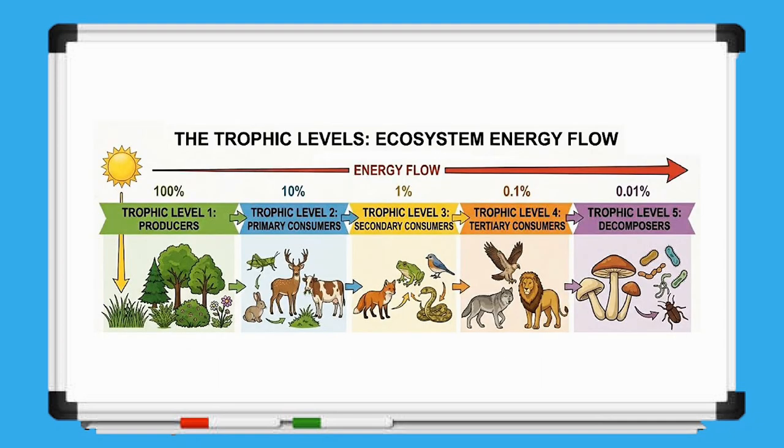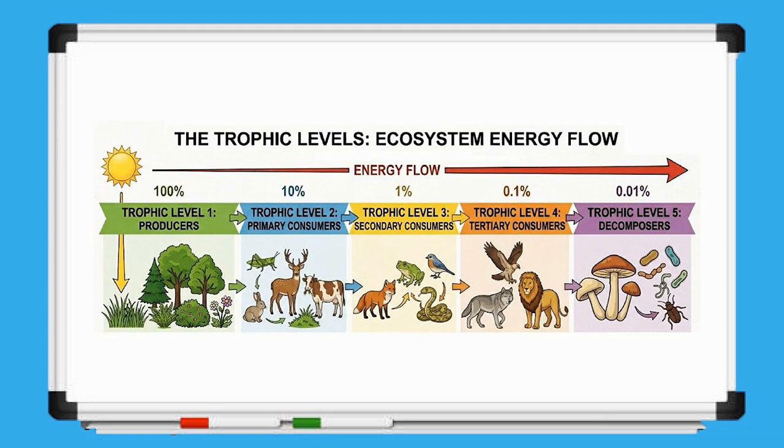Now, let's interpret the diagram. As you can see, the diagram illustrates the flow of energy through the different trophic levels of an ecosystem. The first trophic level consists of producers, which capture sunlight through photosynthesis and contain the greatest amount of energy, represented as 100%. The second trophic level consists of primary consumers, or herbivores, which receive only about 10% of the energy